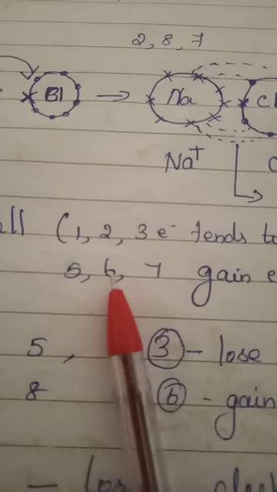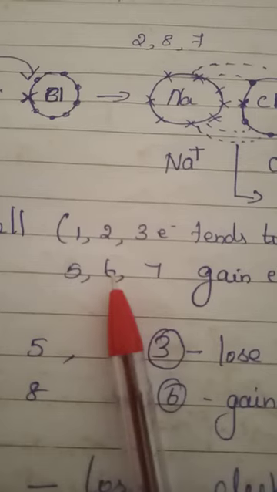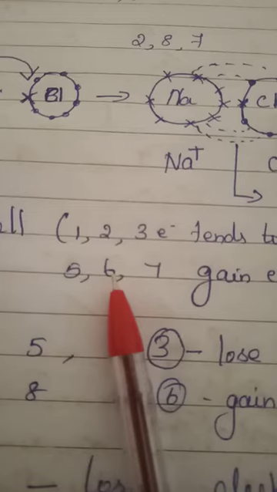Magnesium has 2 electrons. Such an element can also lose electrons. Aluminium has 3. They will lose electrons. If they have 4, they never lose. They cannot lose. They only undergo sharing. Atoms with outer shell 1, 2, 3 always lose electrons, while atoms with outer shell 5, 6, 7 always gain electrons. Usually 1, 2, 3 mostly come under metals, and 5, 6, 7 mostly come under non-metals. Clear students? Metals lose electrons, non-metals gain electrons.